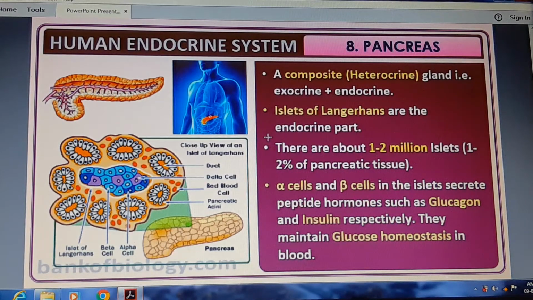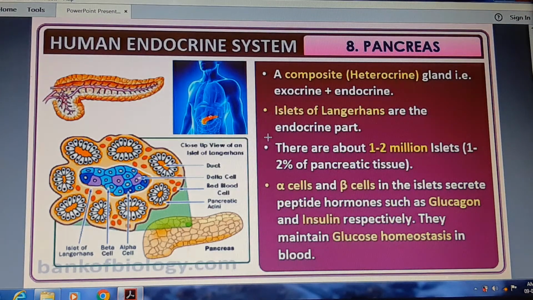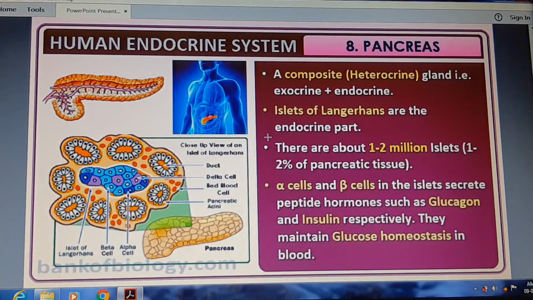We are discussing the chapter chemical coordination and integration, especially the human endocrine system. Today we are proceeding to the next gland, that is the pancreas. The pancreas is a heterocrine gland because it contains both exocrine as well as endocrine portions, meaning a single gland which produces enzymes as well as hormones.